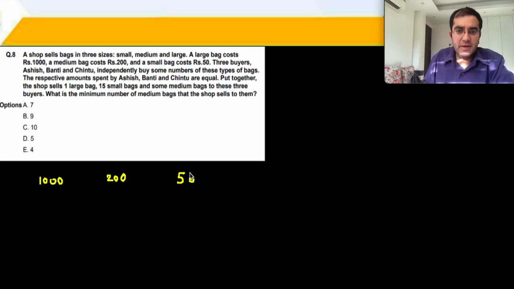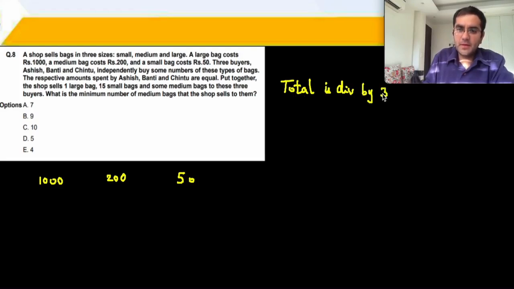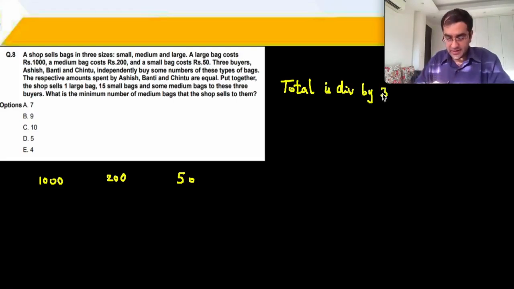These 3 buyers, they buy some numbers of these types of bags. All of these people are buying bags. The respective amounts spent by these people are equal, which means that your total value, if you have 3 people, they are spending the same amounts, that means your total is divisible by 3. If you have 3 people and they are spending equal amounts, that means your total has to be divisible by 3.